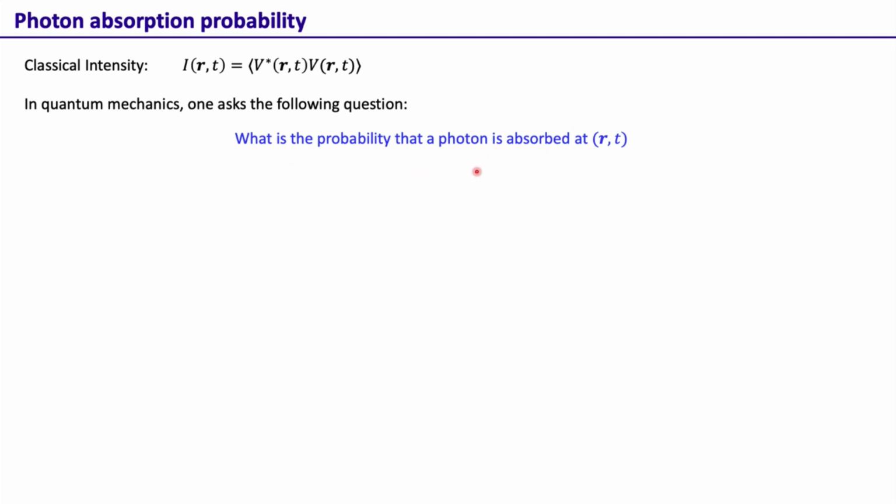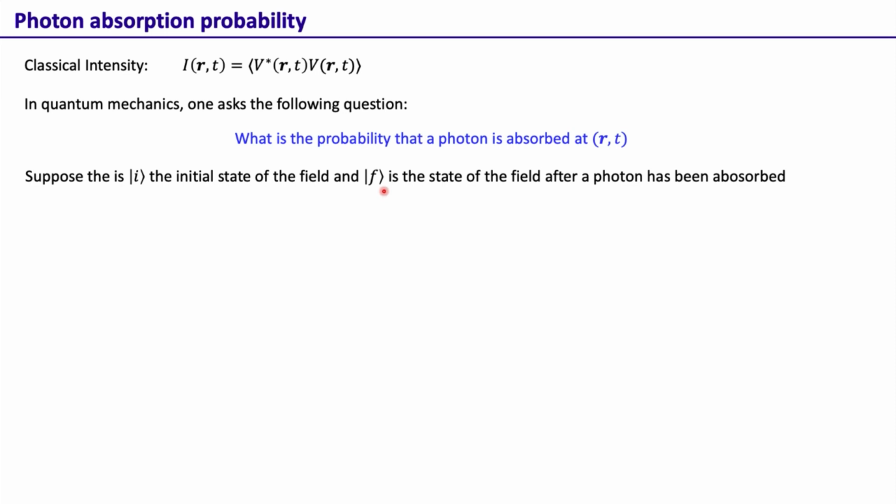One doesn't ask what is the intensity, but what one asks in quantum mechanics is what is the probability that a photon is absorbed at (r,t). This is an equivalent question in quantum mechanics. Now the way this is obtained is that we assume that the state of the field is I. That's the initial state, and after the photon has been absorbed, the field goes to the state F.